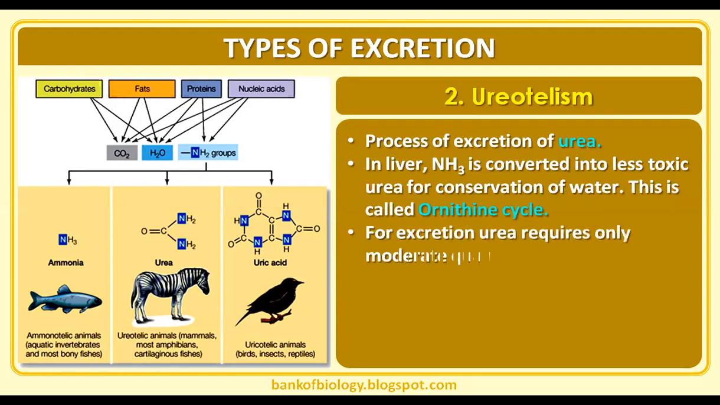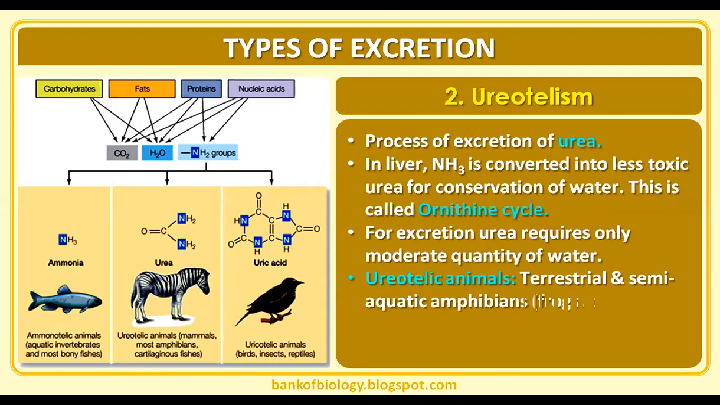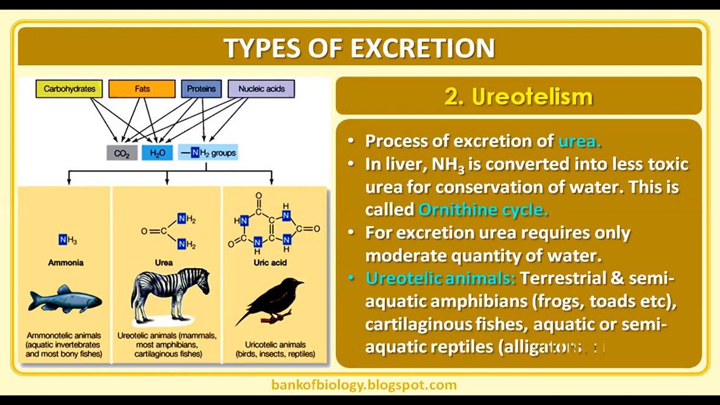The process of excretion of urea is called ureotelism. In the liver, we convert ammonia into less toxic urea for the conservation of water, because if it is more toxic like ammonia, we need to dilute it with water. The conversion of ammonia into urea is called the ornithine cycle.